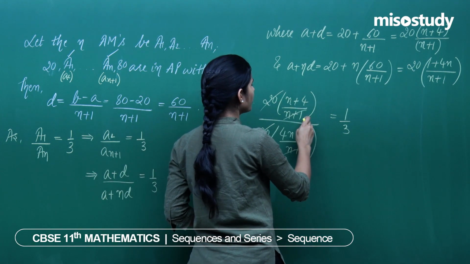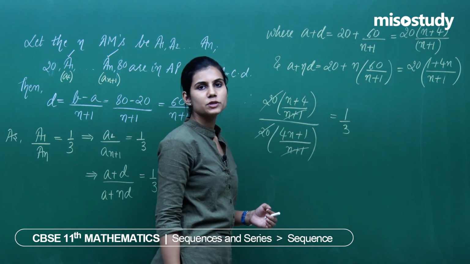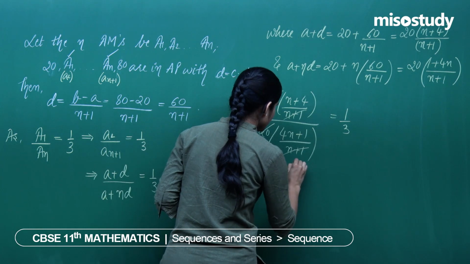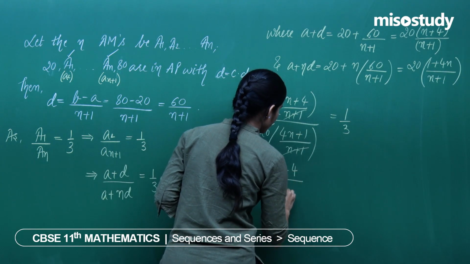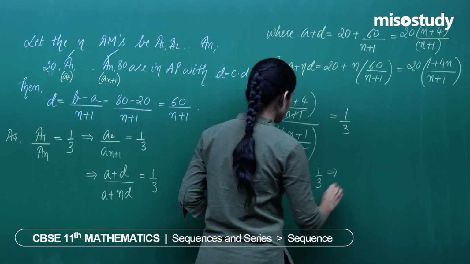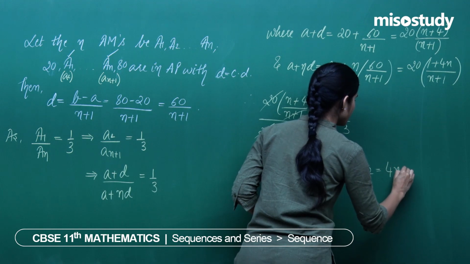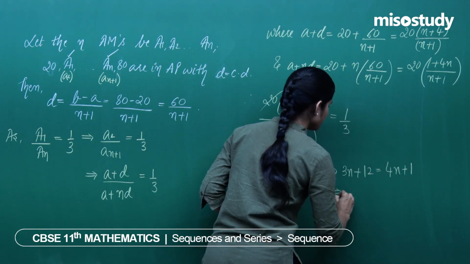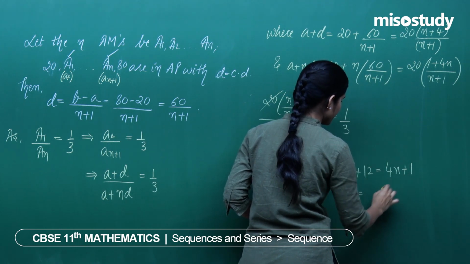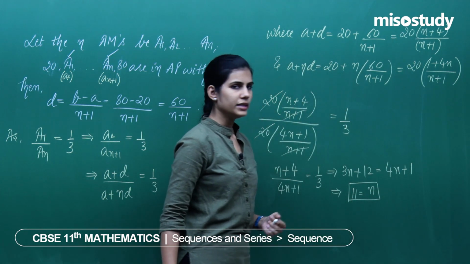This is n plus 4 upon n plus 1 divided by 4n plus 1 upon n plus 1, that is n plus 1 upon 4n plus 1 if you multiply, and therefore you get n plus 4 upon 4n plus 1 equals 1 by 3, which implies 3n plus 12 equals 4n plus 1. Eventually you get 12 minus 1 is 11 and 4n minus 3n is n. So n comes out to be 11.